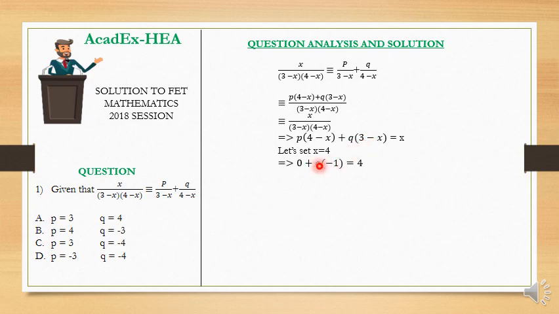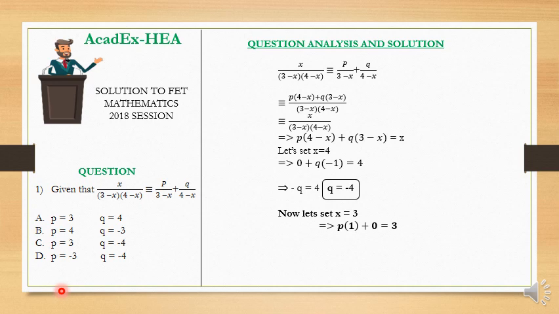And q into negative 1 is the same as negative q, equal to what? X, and x is 4. So we have just substituted x in this equation to have q into negative 1 equal to 4, which now gives us that negative q is equal to 4, and therefore q is equal to negative 4.